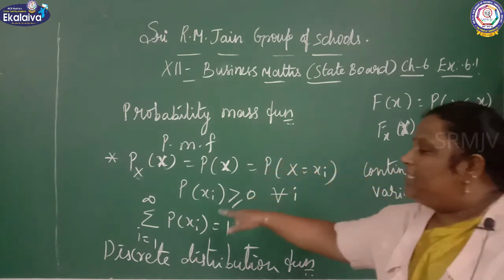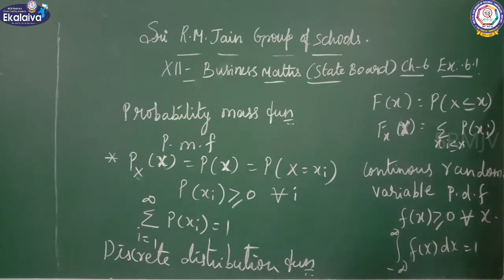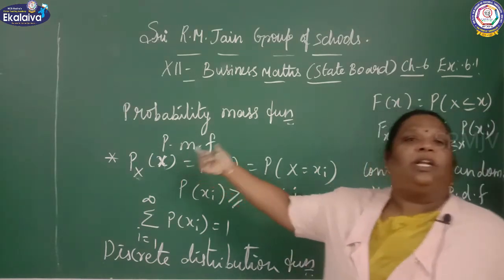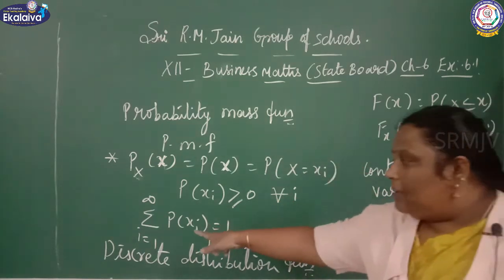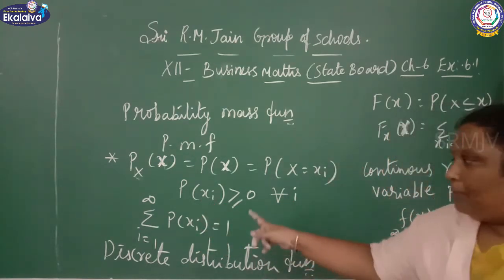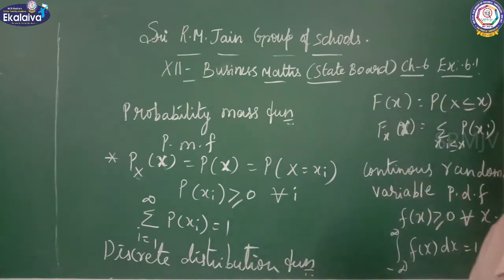In the probability mass function, sigma i equal to 1 to infinity of P of xi equals 1. So you can check the sum depending on whether it is a mass function or a density function. If it is a mass function, sigma i equal to 1 to infinity of P of xi equals 1. If it is a density function, the integral from minus infinity to plus infinity of f of x dx equals 1.